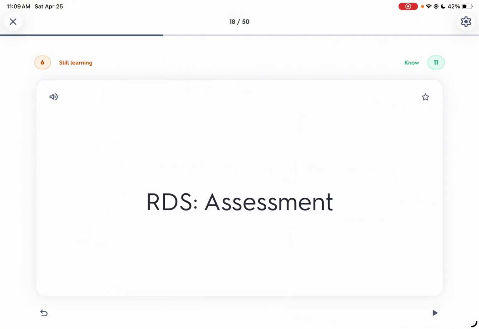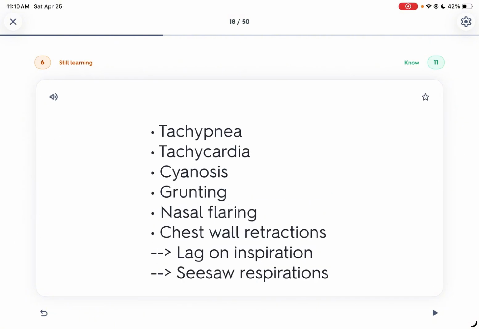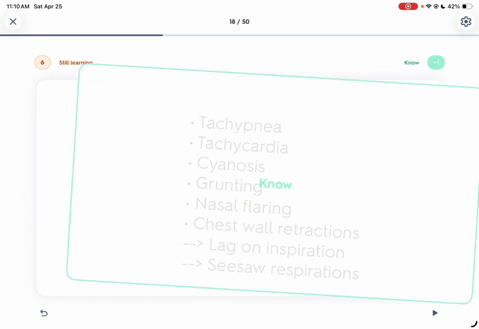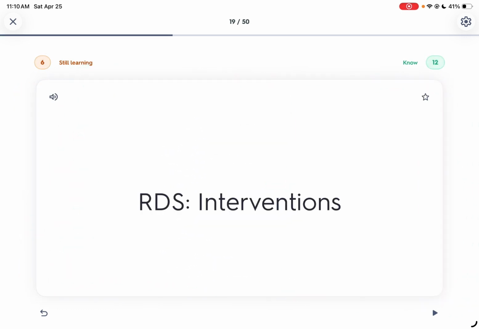Assessment, how do we assess RDS? So we can know nga na siya RDS if ang patient has grunting, tachypnea, tachycardia, nasal flaring, chest wall retractions, and cyanosis. Cyanosis, chest wall retractions, no? So how do we intervene with RDS?